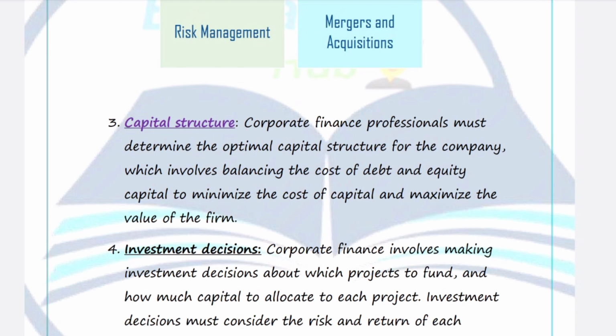Whatever the sources, the combination or the total proportion of the finance from all these sources, summed up, is called the capital structure. For example, the company has an equity of 50 lakh, debentures of 30 lakh, and retained earnings of 20 lakh.